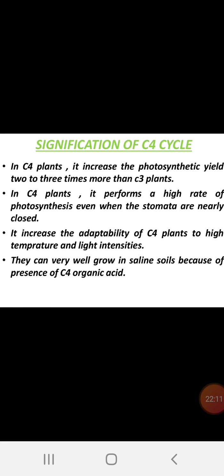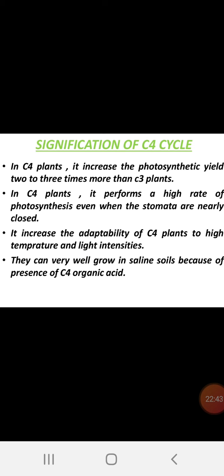In C4 plants, it performs a high rate of photosynthesis even when the stomata are nearly closed. See, even at high temperature and low temperature, when the stomata are almost closed, even with a small amount of carbon dioxide, they can go for the carbon dioxide fixation. It increases the adaptability of C4 plants to high temperature and light intensity.